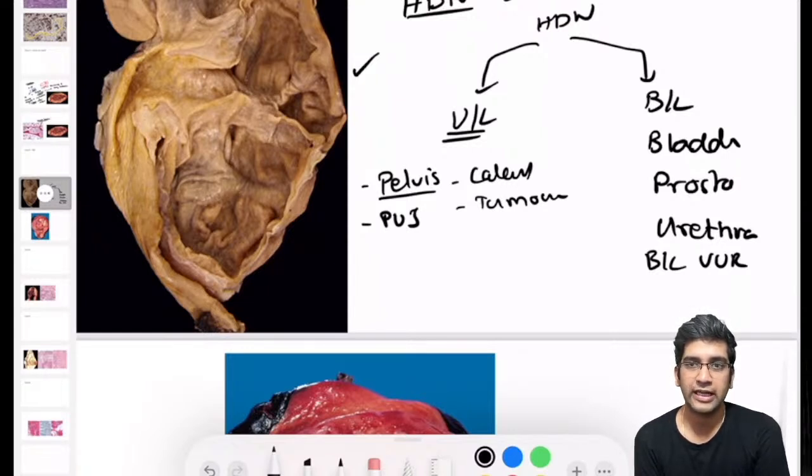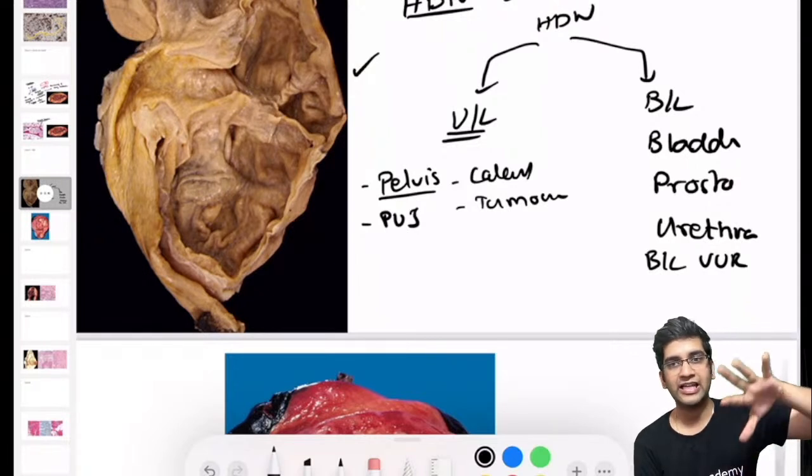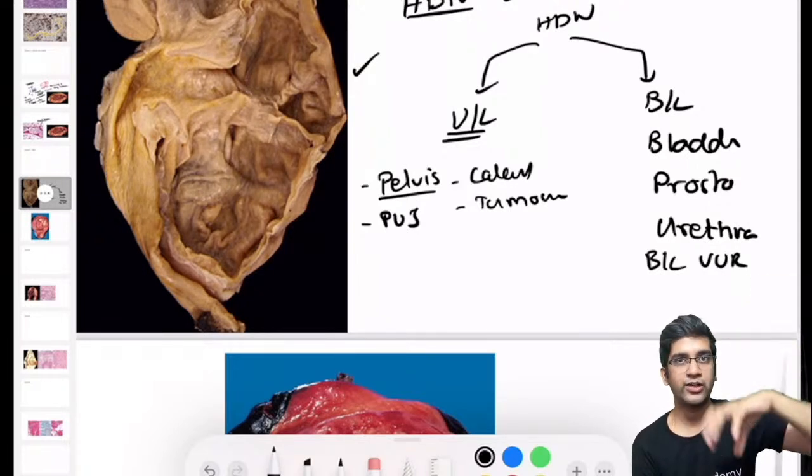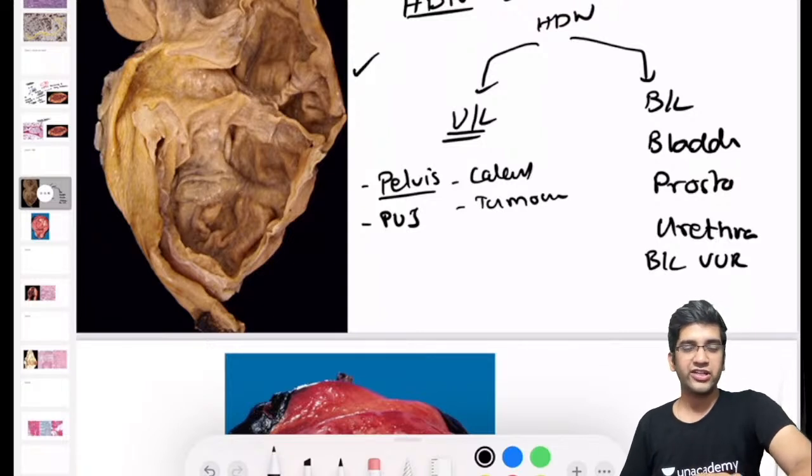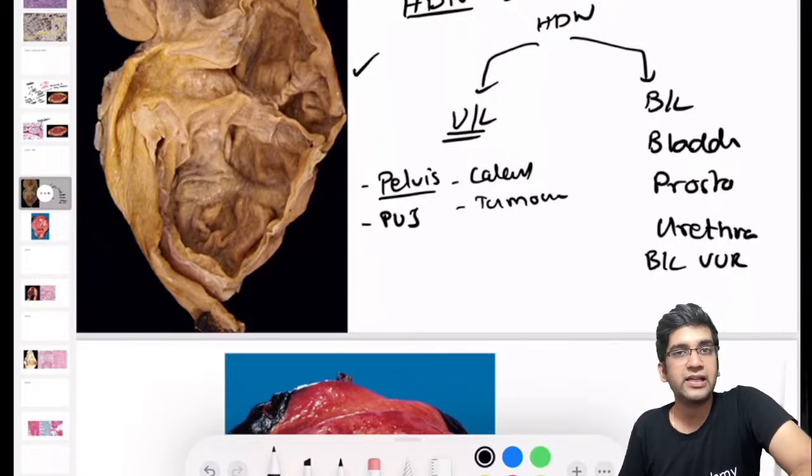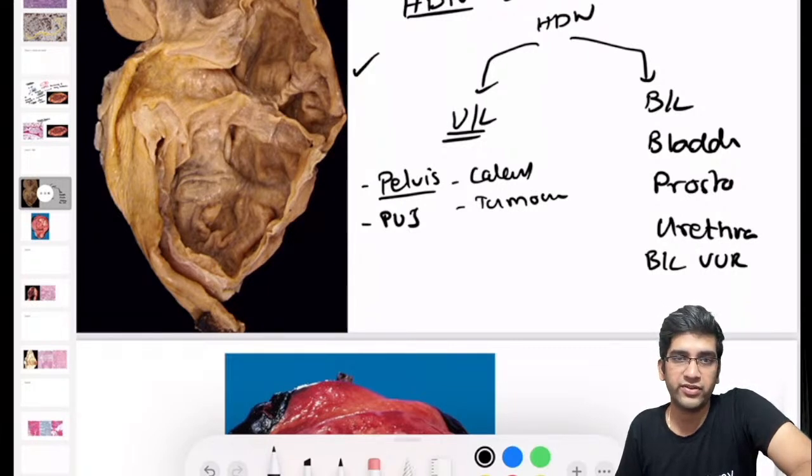What calculi do you think can obstruct the entire pelvis? You must have heard about staghorn calculi. Staghorn calculi can entirely obstruct the renal pelvis and cause hydronephrosis. Other types of calculi are generally very tiny. They might cause an obstruction when stuck in the ureter, not in the renal pelvis. Fine. Just two ways the staghorn calculi can cause it.